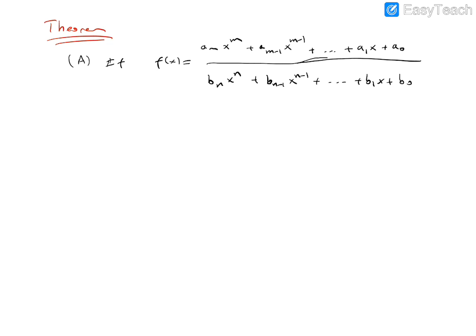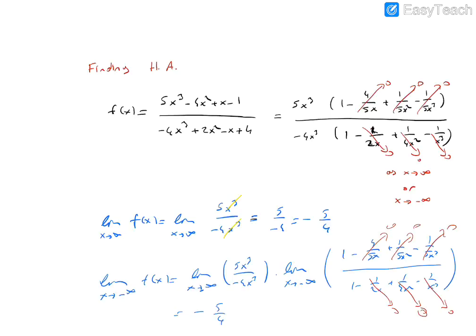Here am and bn are the leading coefficients, which are different than 0. So am is different than 0, bn is different than 0, then the limit as x goes to infinity of f of x equals the limit as x goes to infinity of am x to the power m over bn x to the power n, like my previous explanation.